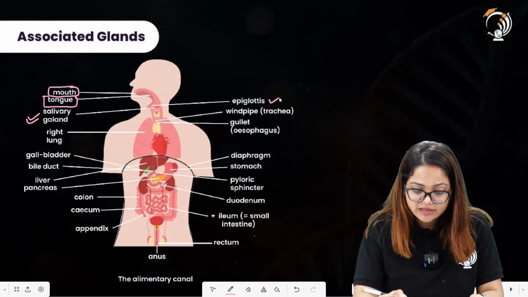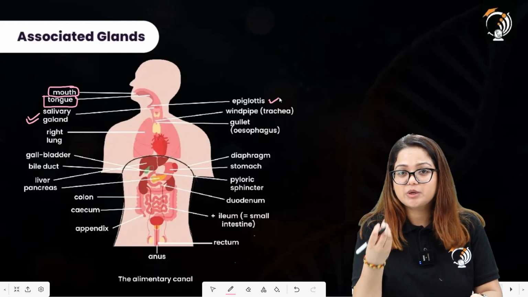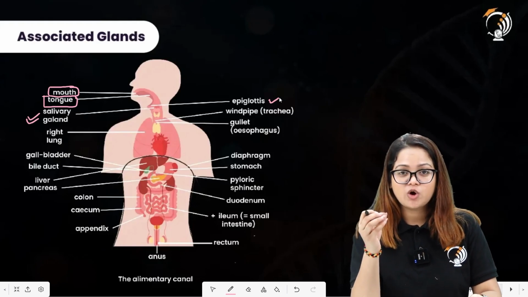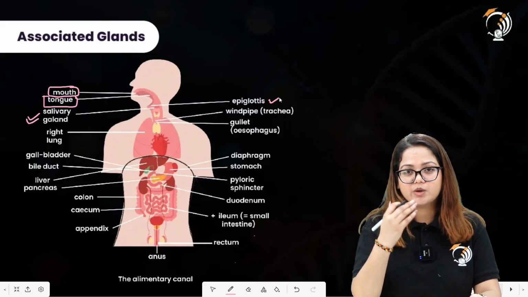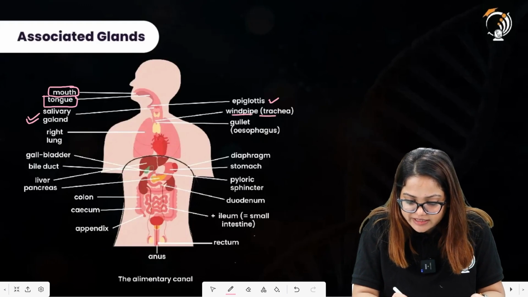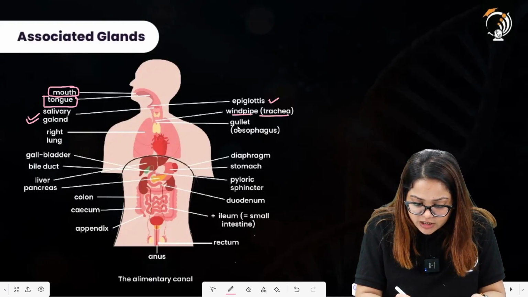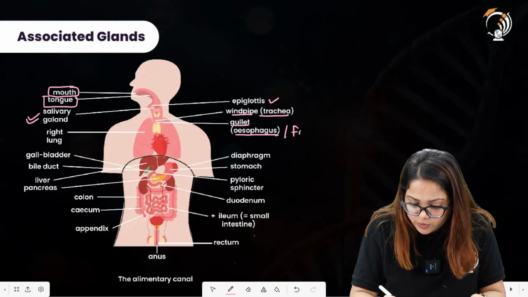Then the epiglottis is there. The epiglottis is a flap that prevents the entry of food or food particles into the windpipe. So it covers the windpipe while we are swallowing the food particles. Windpipe, you can commonly call it the trachea. The gullet is the opening for the esophagus. You can also call it the food pipe.